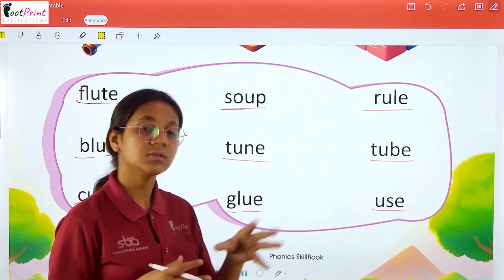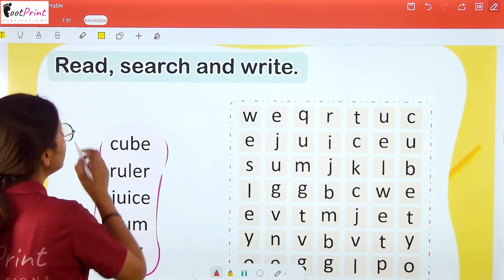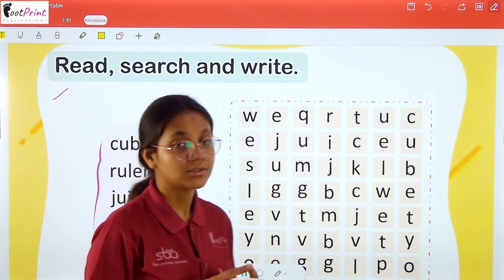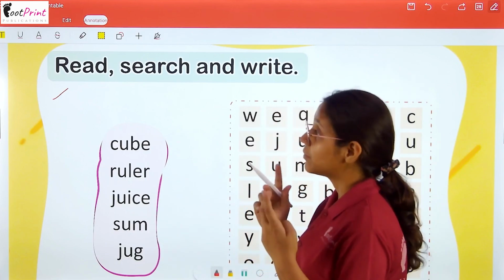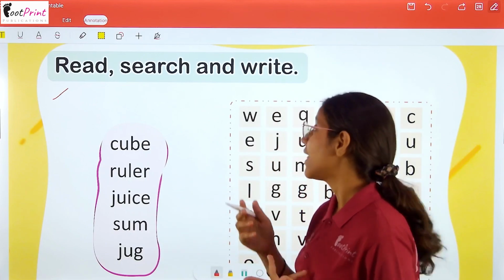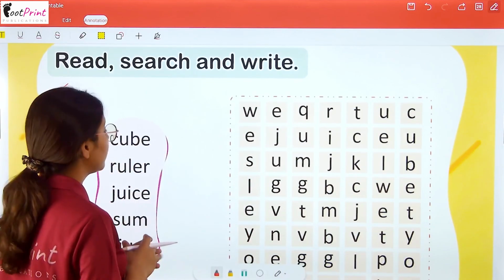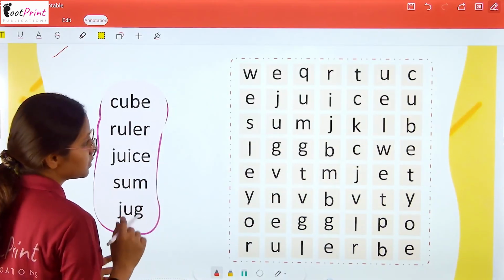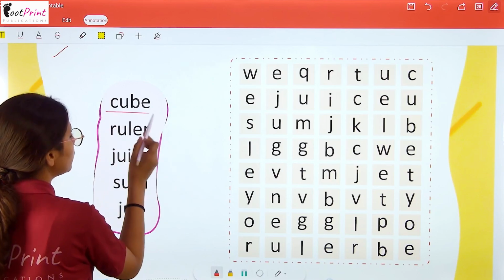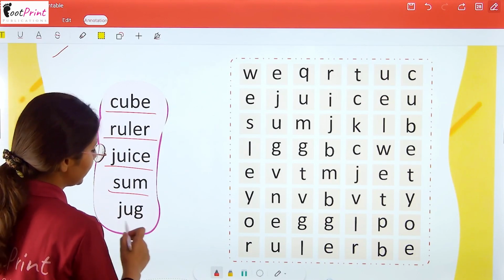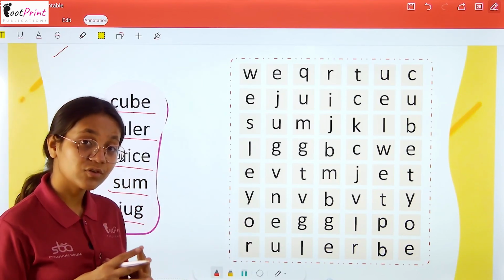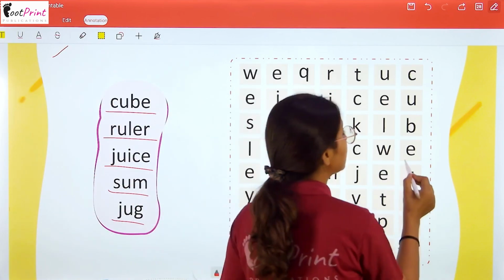Use. Use. Okay. Now read, search and write. Okay. Here what we have to do. हमें पढ़ना है, ढूंढना है and then लिखना है. So here is the word puzzle. We have to find out these words. Okay. So here are cube, ruler, juice, sum and jar. So I am finding one for you. Here is cube.